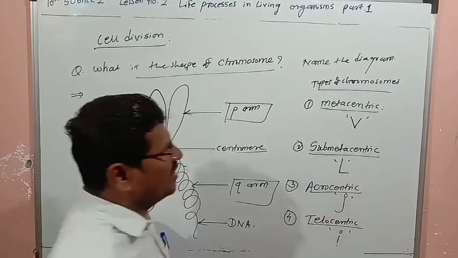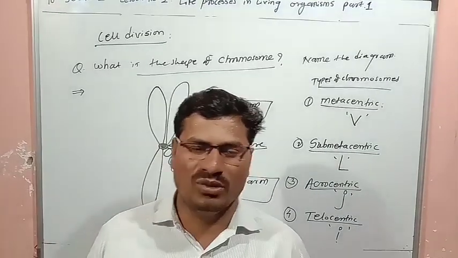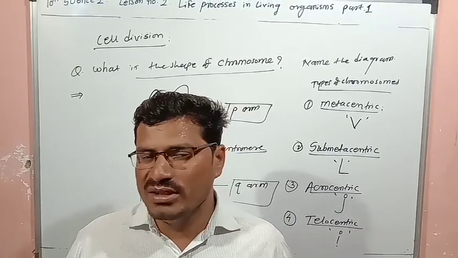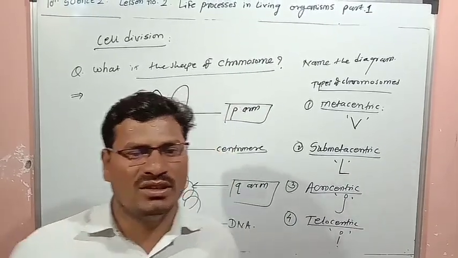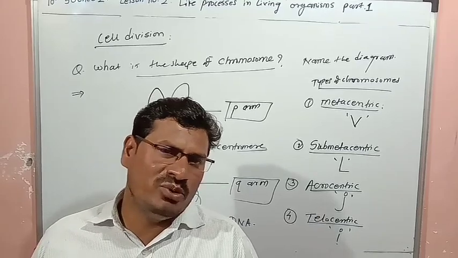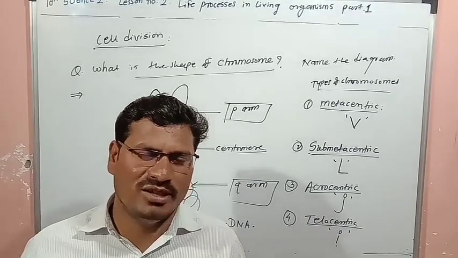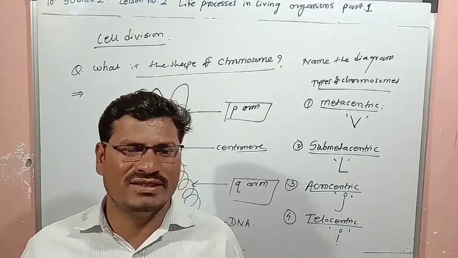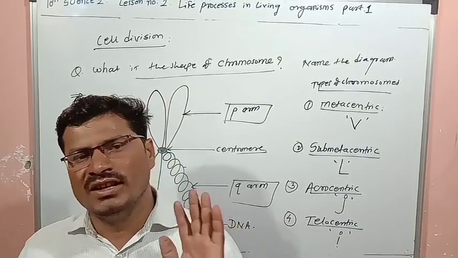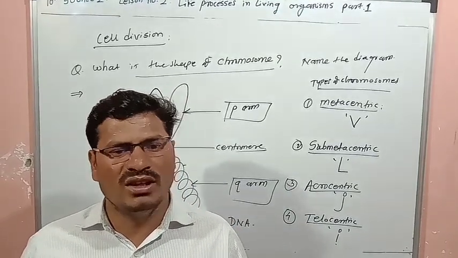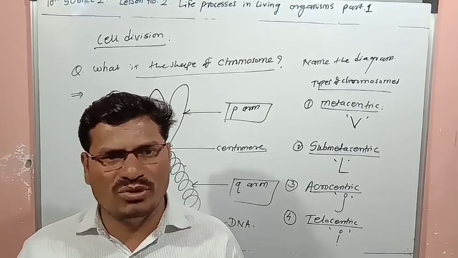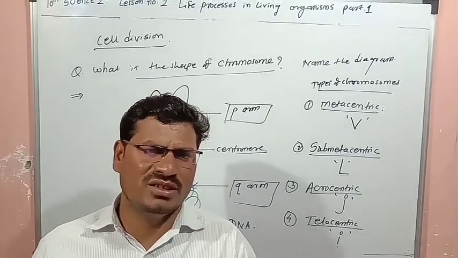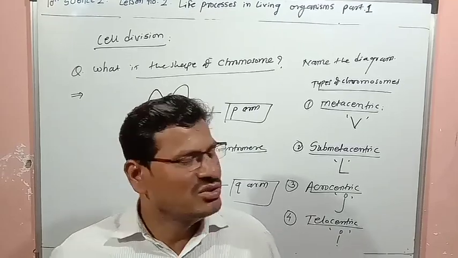So these are the types of chromosomes, and chromosomes are visible during cell division. An important thing: before any type of cell division, the chromosome number increases in the nucleus. It becomes 2n, that means it doubles.